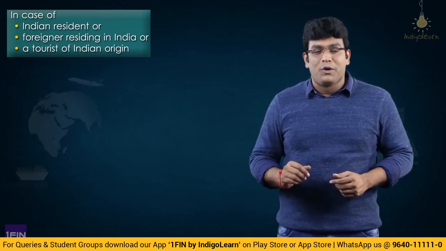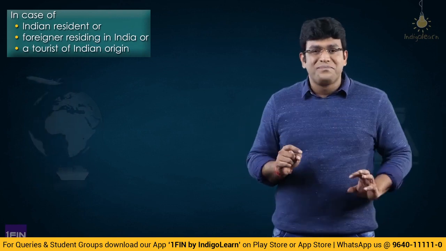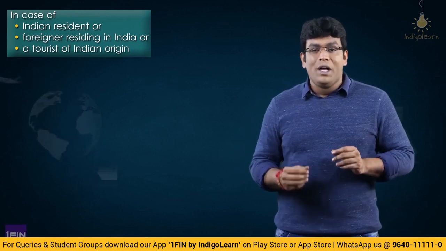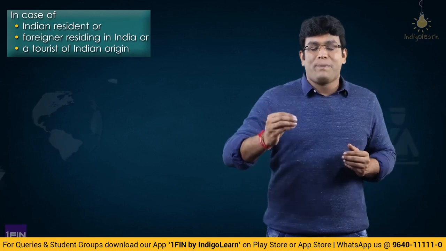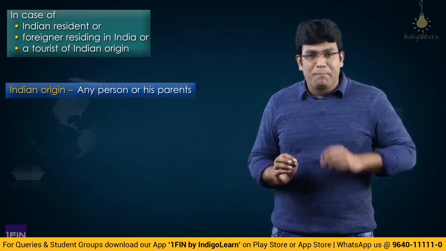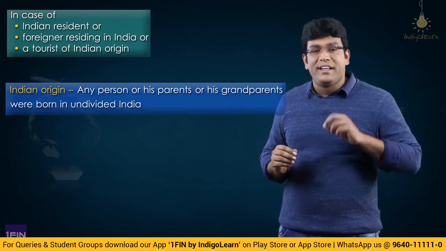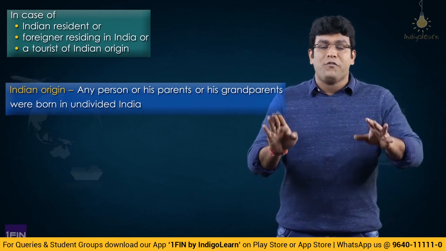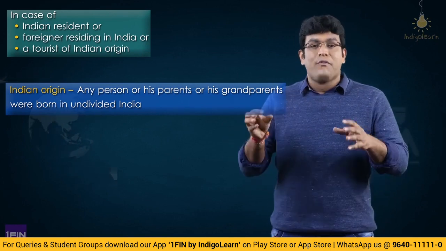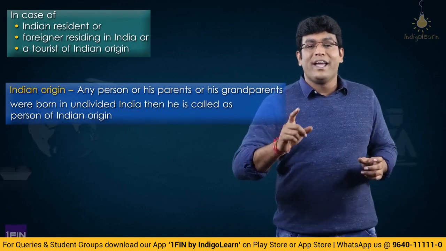So the first category talks about an Indian resident, a foreigner residing in India, or a tourist of Indian origin. Generally this word Indian origin is not defined there, but generally whom we call a person of Indian origin is somebody who, or his parents, or any of his grandparents, were born in undivided India. Undivided India means before 1947. So if himself or any of his parents or grandparents were born in undivided India, then we will call that person a person of Indian origin.